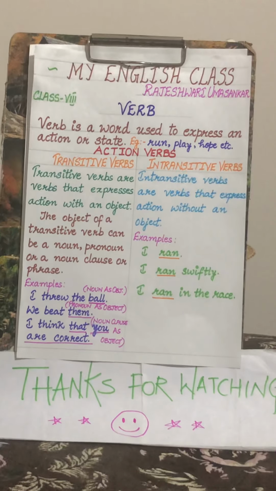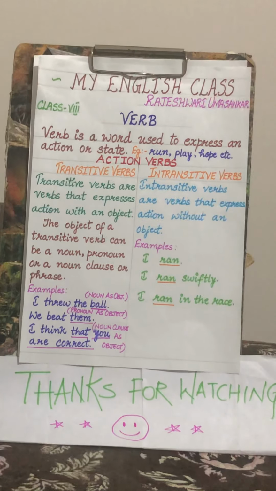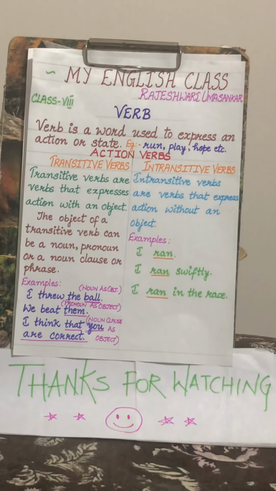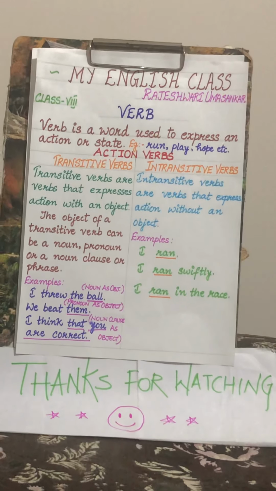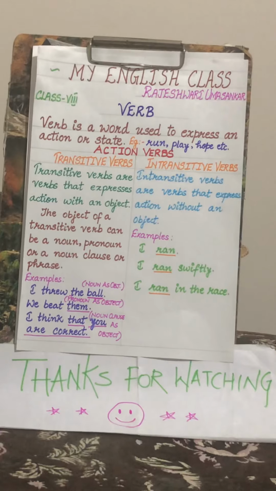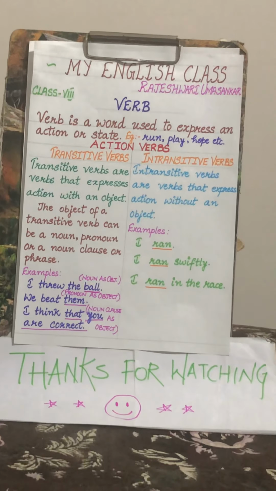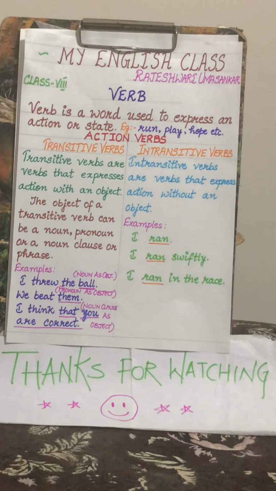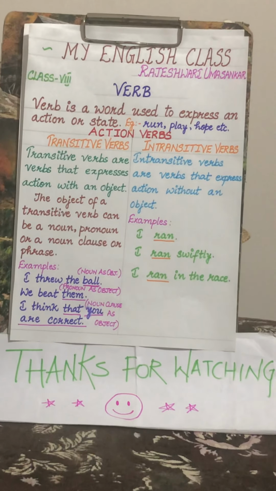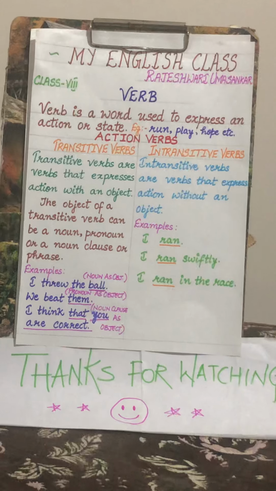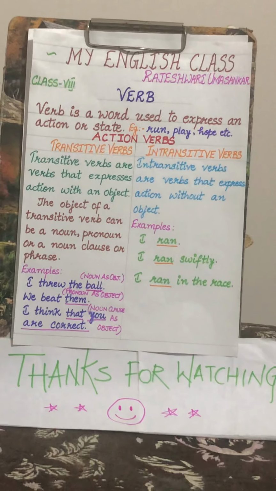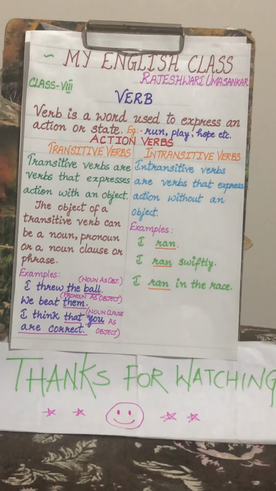Let's see the intransitive verbs. Intransitive verbs are verbs that express action without an object. Let's see the examples. I ran. In this sentence we have a subject I and verb ran, but no object. Therefore, intransitive verbs do not have object to receive the action.